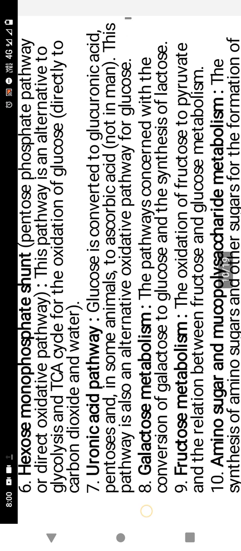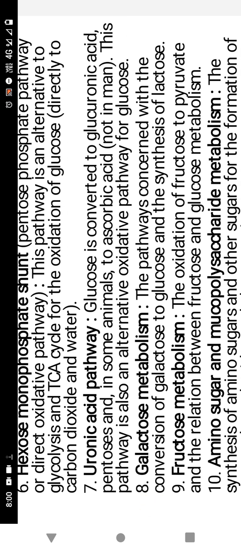Then the uronic acid pathway. Glucose is converted to glucuronic acid, pentoses, and in some animals ascorbic acid. This pathway is also known as the alternative oxidative pathway for glucose. Next, galactose metabolism, the pathway concerned with the conversion of galactose to glucose. Glucose is the main ingredient of our blood, so galactose can also be converted into glucose, and it is used in the synthesis of lactose. And fructose metabolism, the oxidation of fructose to pyruvate and the relation between fructose and glucose metabolism.